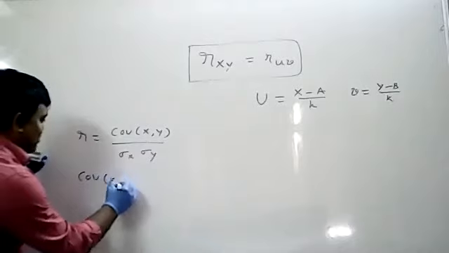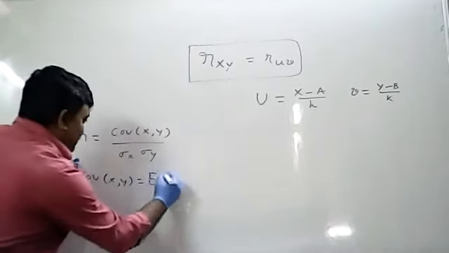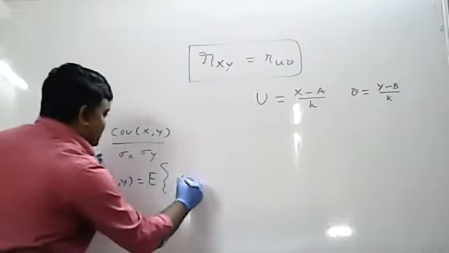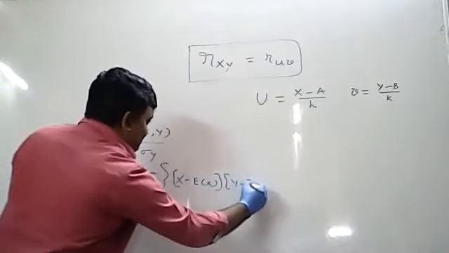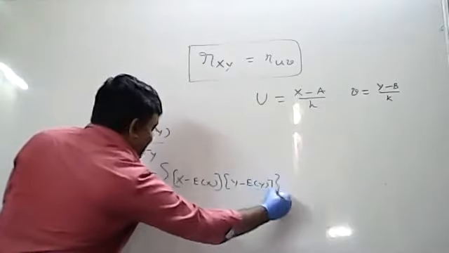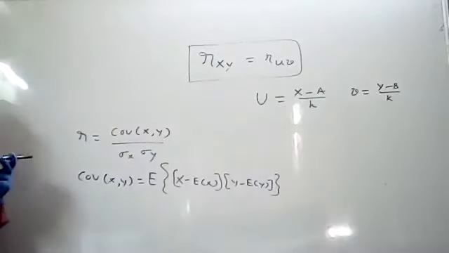Covariance of x comma y equal to, what is the formula in terms of expectations? Expectation of (x minus expectation of x) into (y minus expectation of y). This is the covariance of xy formula in terms of expectations.